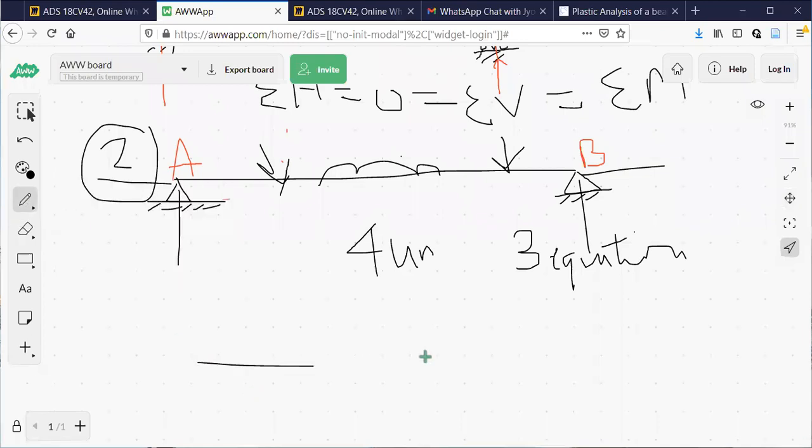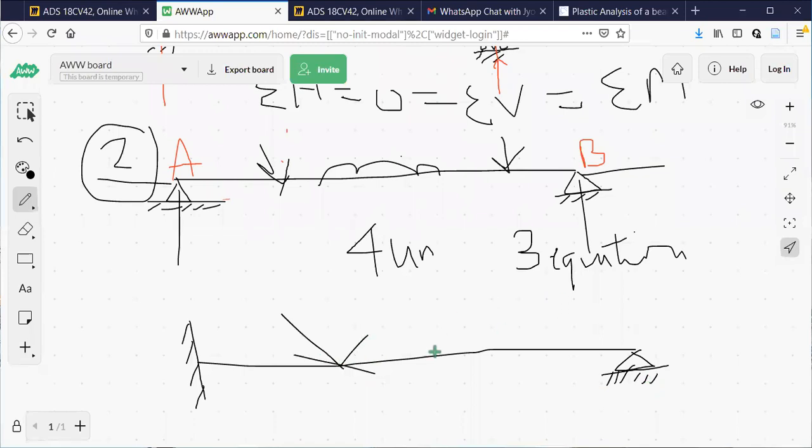And you tell me whether this is, one end is fixed, other end is hinged. Some forces are acting on this like this.